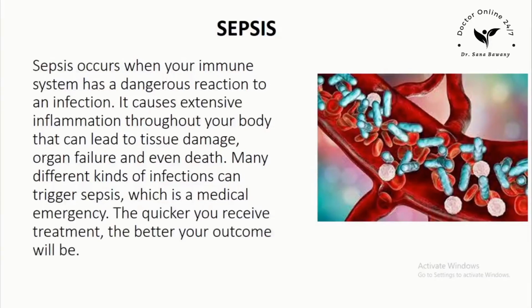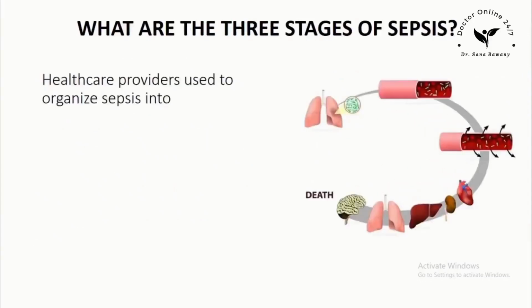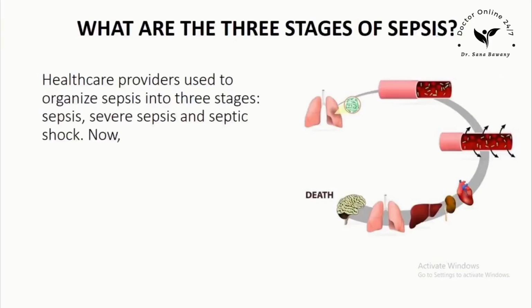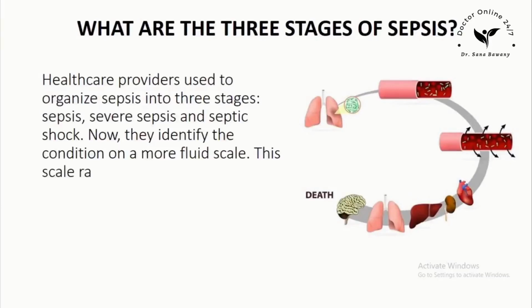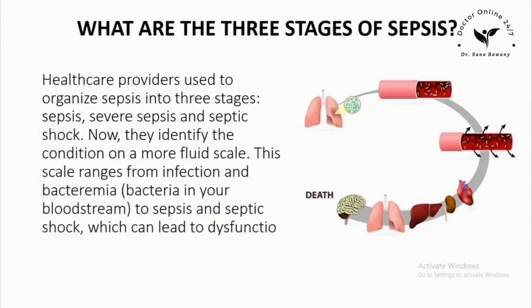What are the 3 stages of sepsis? Healthcare providers used to organize sepsis into 3 stages: sepsis, severe sepsis, and septic shock. Now, they identify the condition on a more fluid scale. This scale ranges from infection and bacteremia, bacteria in your bloodstream, to sepsis and septic shock, which can lead to dysfunction of multiple organs and even death.